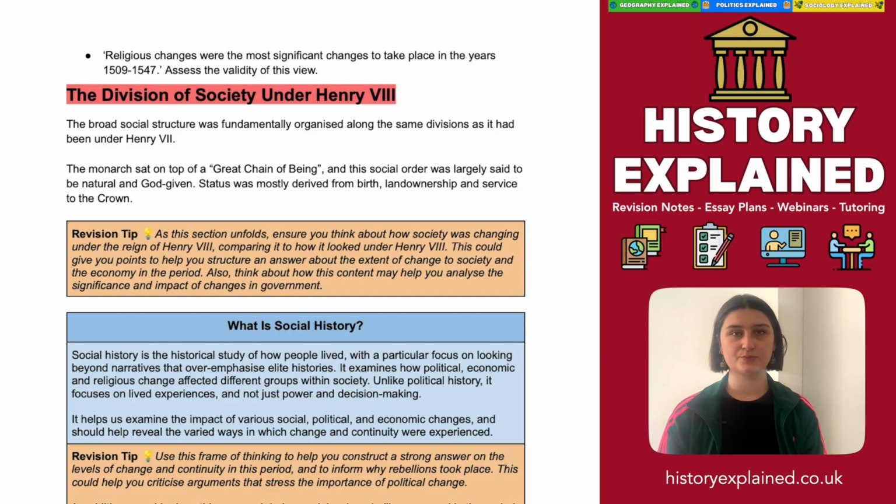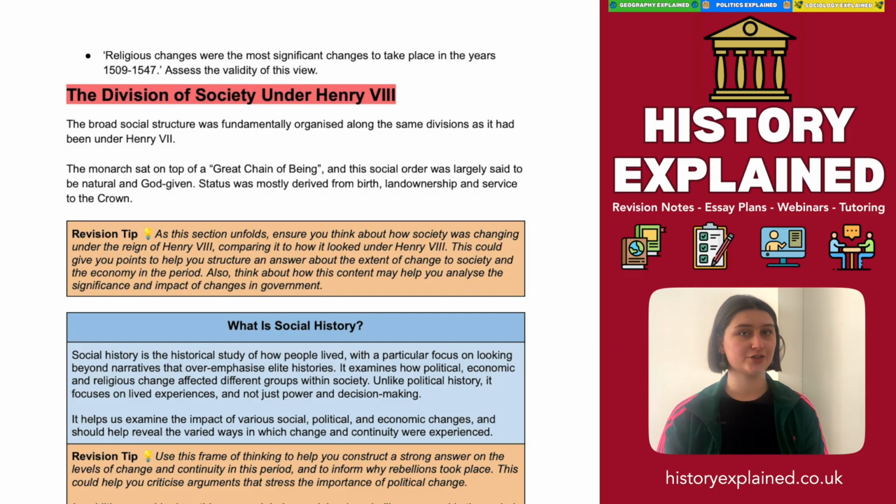Now, society was broadly structured in the same way as it had been under Henry VII. Things had not changed an awful lot in this time. The monarch sat at the top of a great chain of being, and this social order was largely said to be natural and God-given. Famously, the king is based on the divine right of kings, and everything follows beneath him. Status was mostly derived from birth, land ownership, and service to the crown.